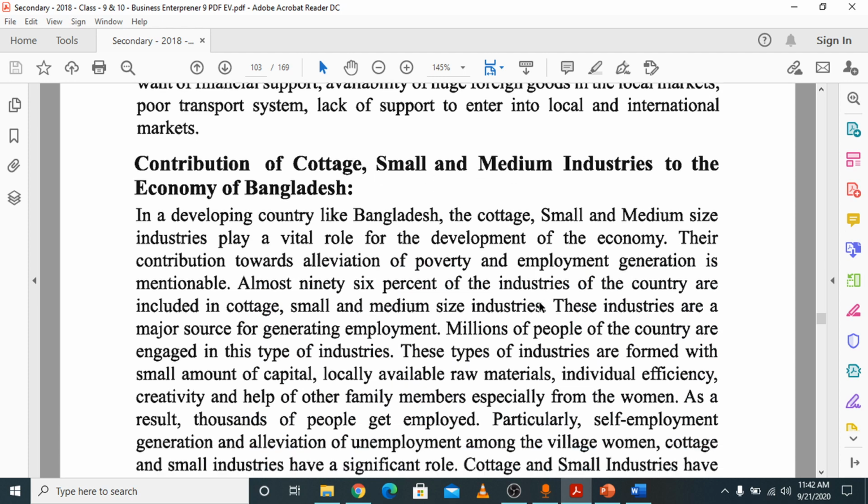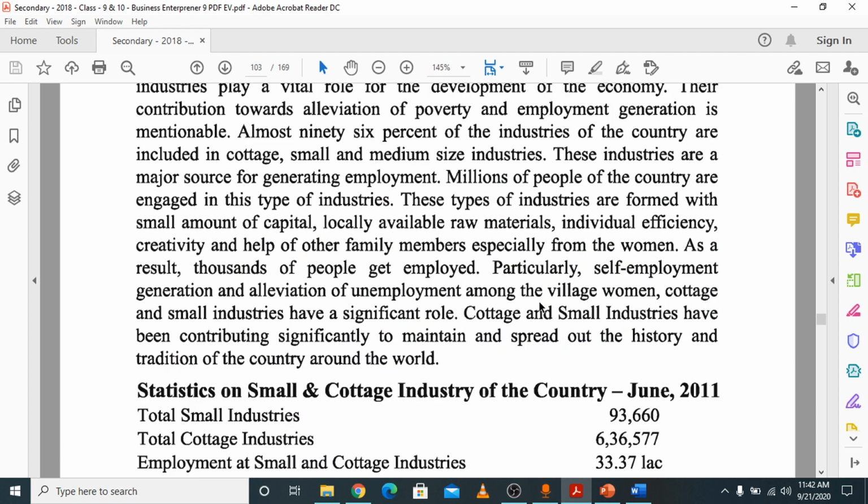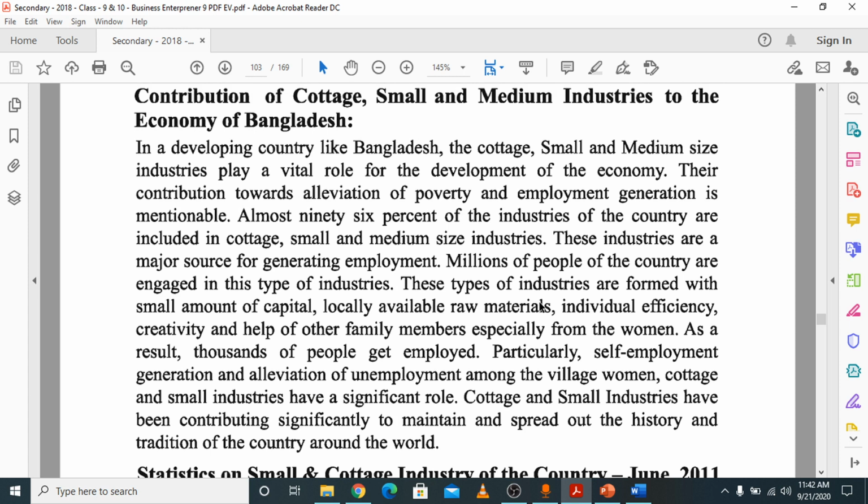Contribution of cottage, small and medium industries to the economy of Bangladesh, you can see from this para. One very important MCQ, just follow the pointer. Almost 96% of the industries of the country are included in cottage, small and medium size industry. This is one of the most familiar and popular MCQs from this chapter.